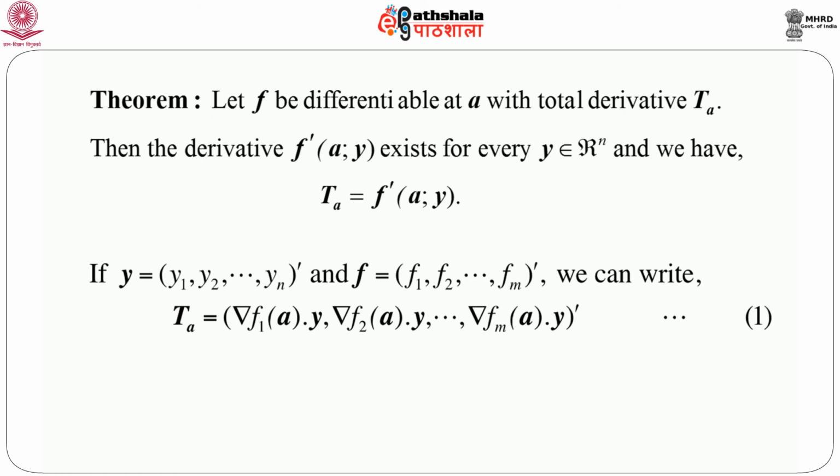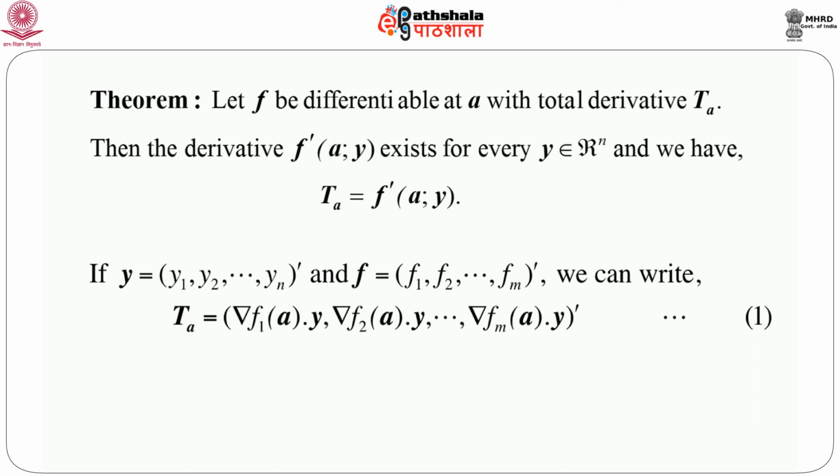And again, if we write y equals (y1, y2, ..., yn)' and f equals (f1, f2, ..., fm)', because f itself is a vector valued function of dimension m cross 1, we can write Ta y as (∇f1(a)·y, ∇f2(a)·y, and so on), where ∇ is called nabla, or the backward difference operator.